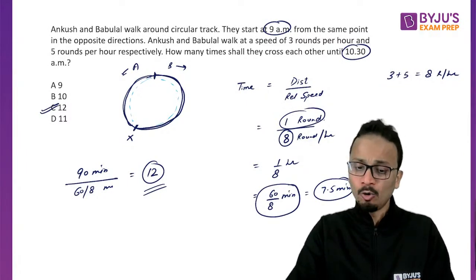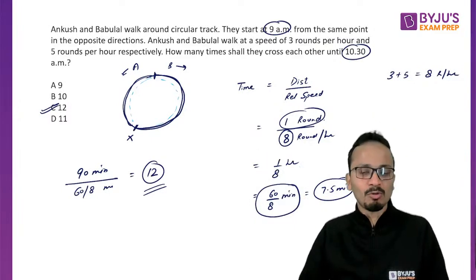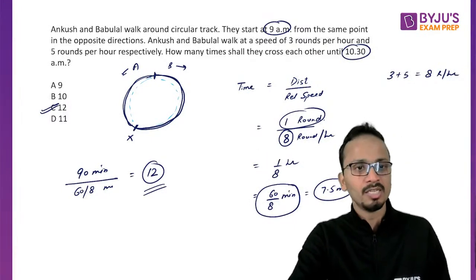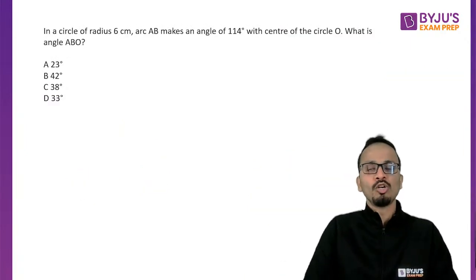Am I clear? I hope I'm clear with this question. Just quickly give me a thumbs up in the chat box if you are clear with this one. So the answer will be option C, that is 12. Let's move on to the next question.